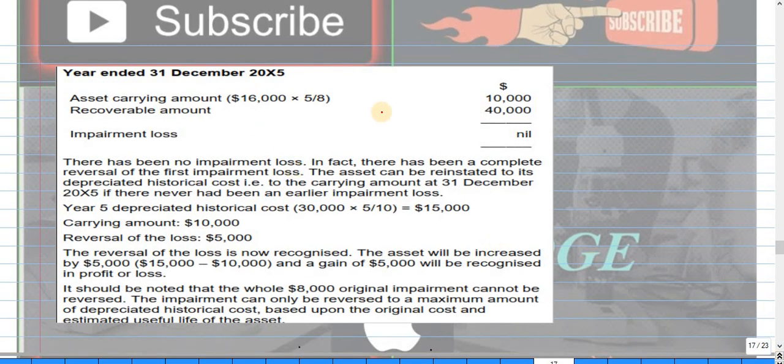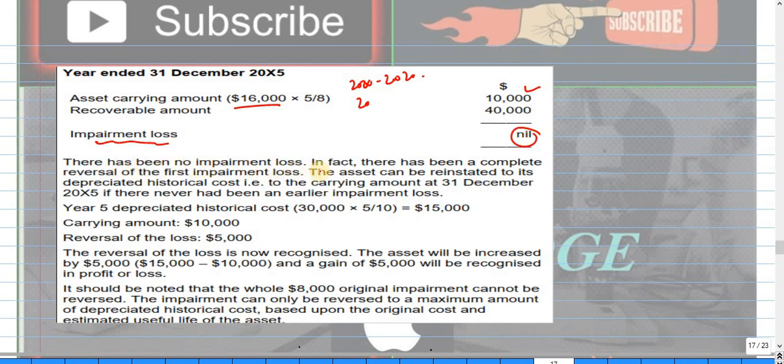Here is the equal thing. This asset carrying value is 16,000, so after depreciation it will become like this because we have deducted 2,000, 2,000 and 2,000 for 2003, 4, 5, and this is the recoverable amount. So there is no impairment loss we need to reverse.